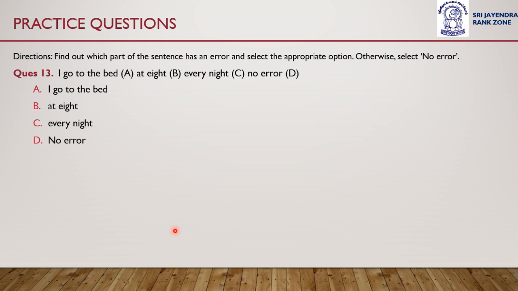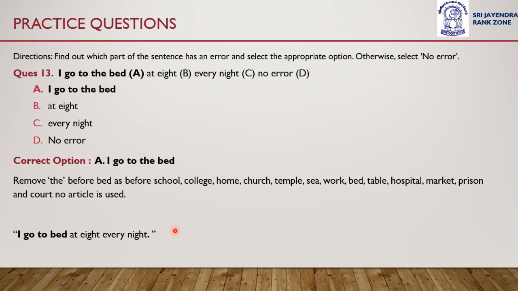I go to the bed at 8 every night. Which option do you think has an error? The error is in part A, I go to the bed. This is the correct answer.